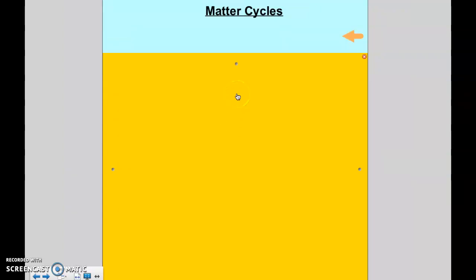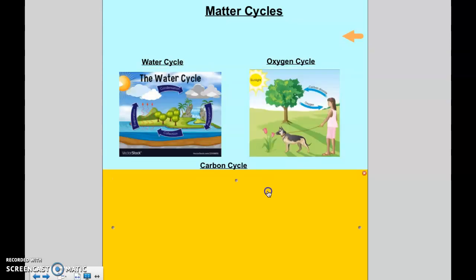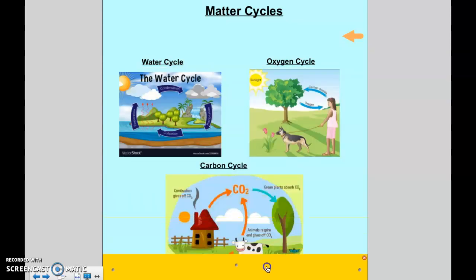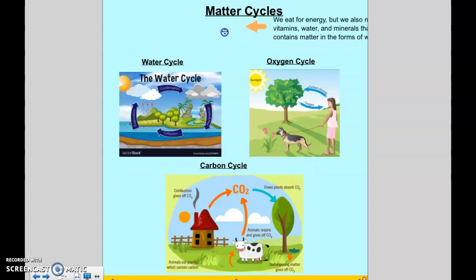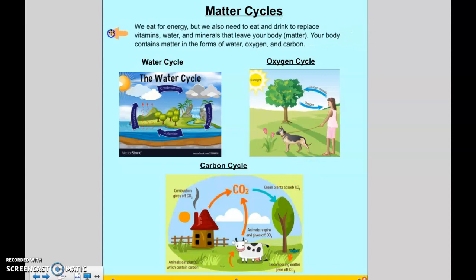All right, and then we have some matter cycles. Now we have a water cycle, an oxygen cycle, and a carbon cycle. You've probably learned a lot about cycles in 6th grade too, when we talked about the rock cycle. So basically a cycle just shows how certain things go through the ecosystem. In this case, matter cycles show that path of water or oxygen or carbon dioxide. So let's look at this one first. I'm going to make this screen bigger.